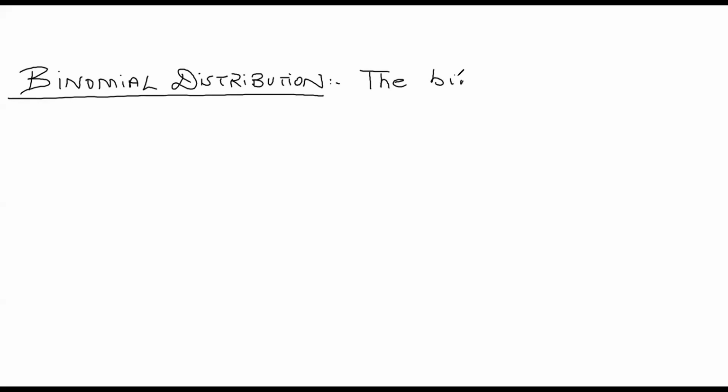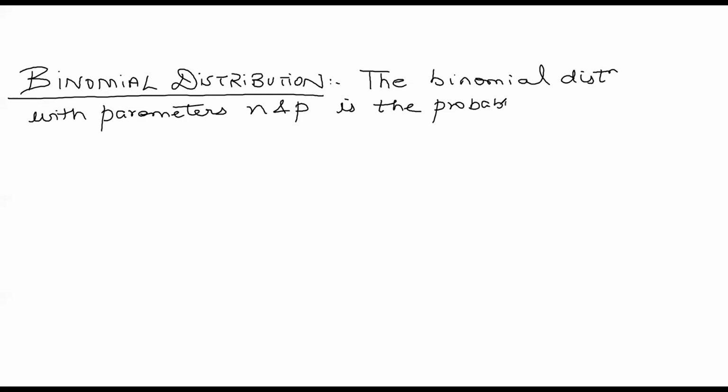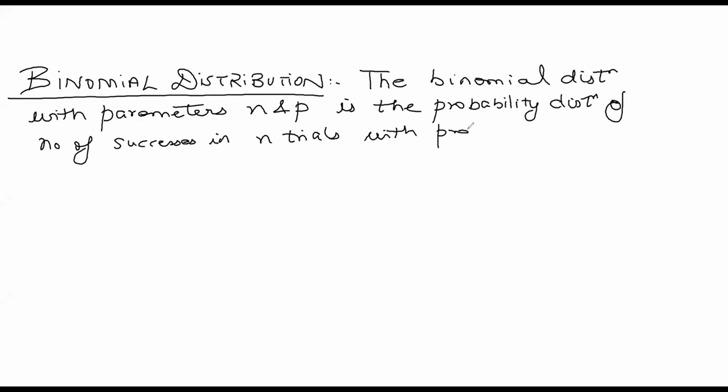Okay. So the binomial distribution with parameters n and p is the probability distribution of the number of successes in n trials, with the probability of success in each trial being p.